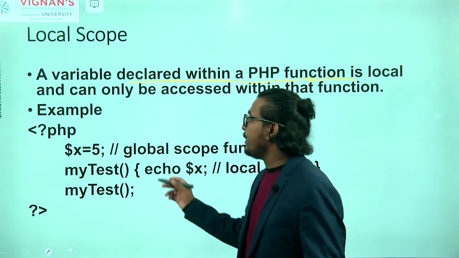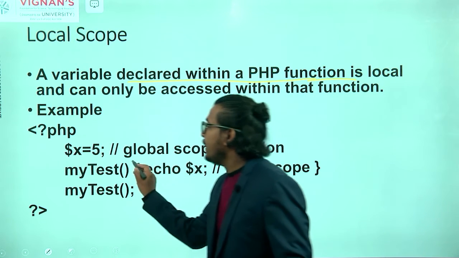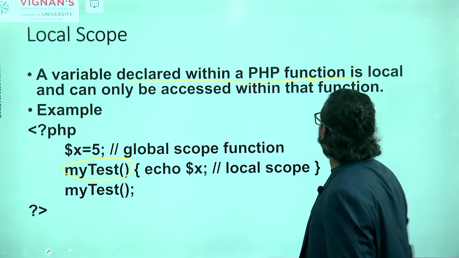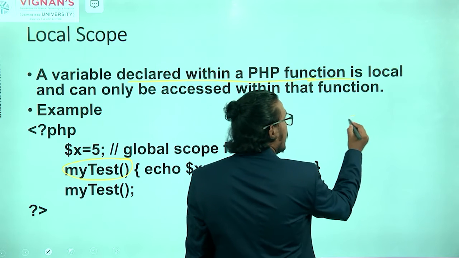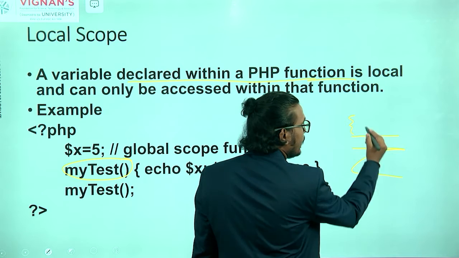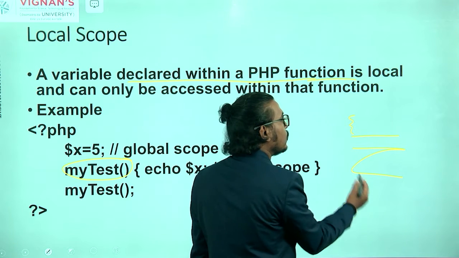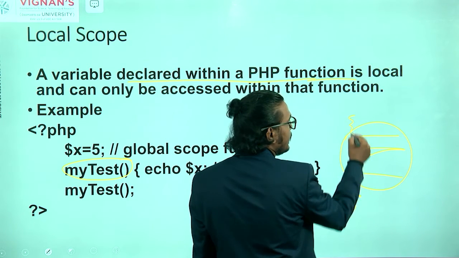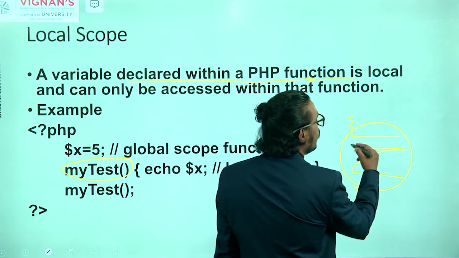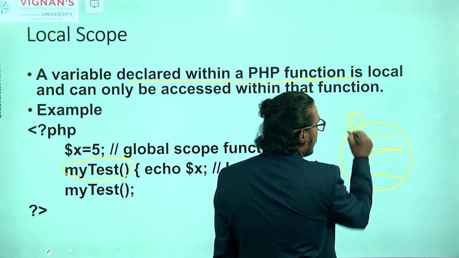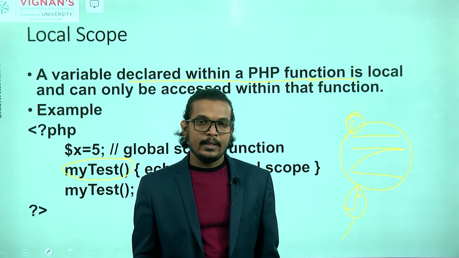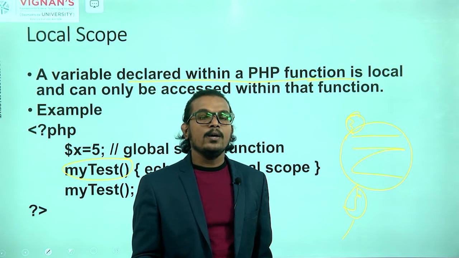Here we are writing one PHP function, and my function name is test. In this function I have an open bracket and a close bracket. Within this open bracket and close bracket, if you define any variable, that variable is local within them. Outside that bracket, we cannot access that variable.